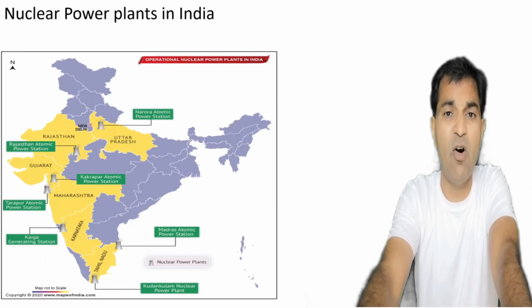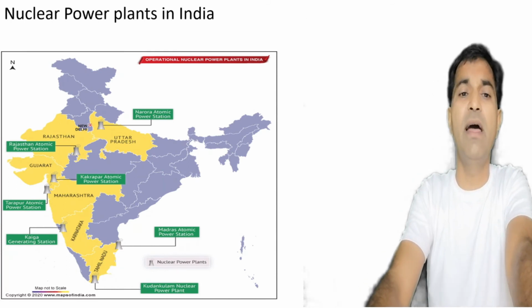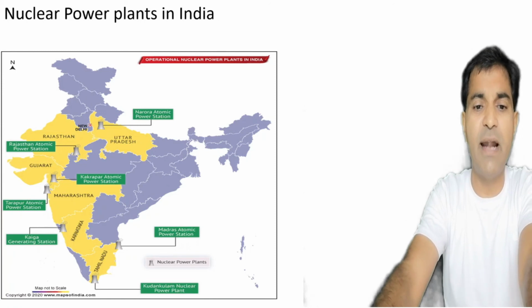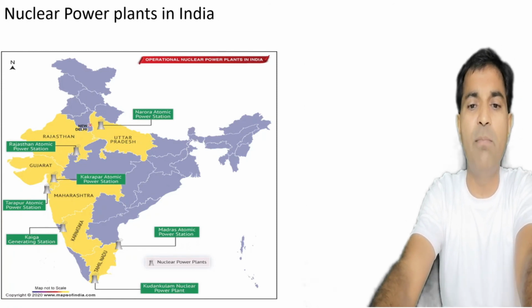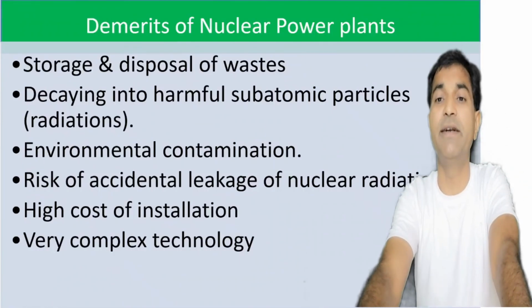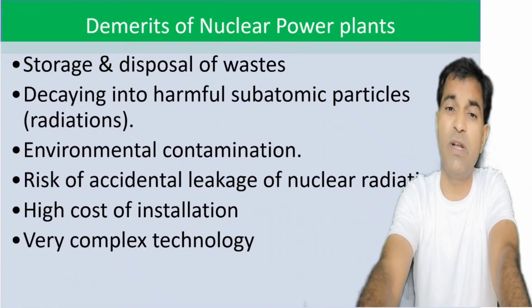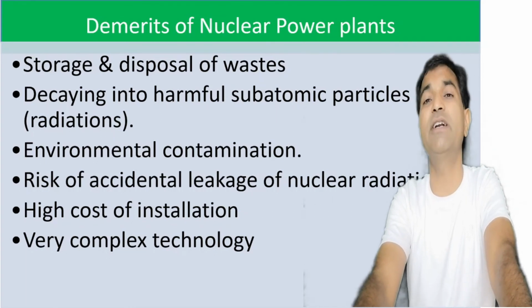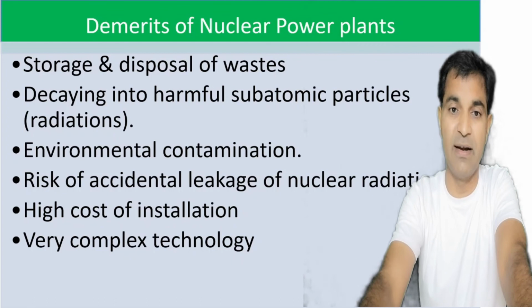These are the nuclear power plants in India. For example, Kota in Rajasthan, Kakrapar and Tarapur in Gujarat, Kaiga in Karnataka, Kudankulam, Madras and Narora. Now what are the demerits of nuclear power plants? Storage and disposal of the waste. They are actually radioactive in nature. Hence, storage and disposal of the waste is quite difficult.